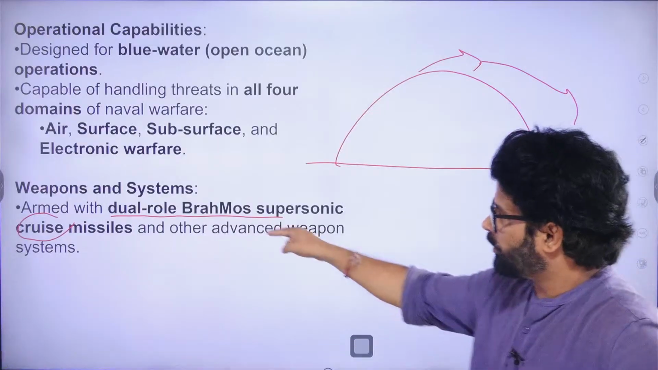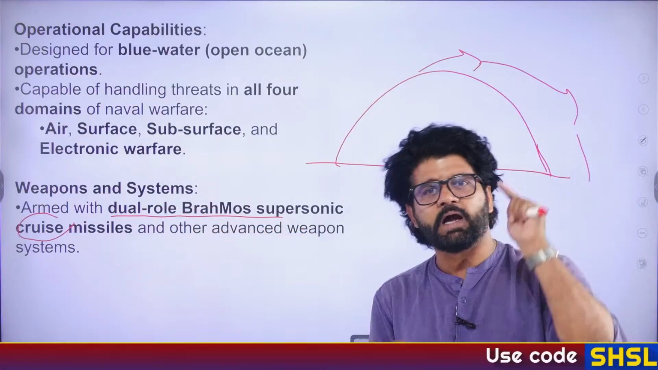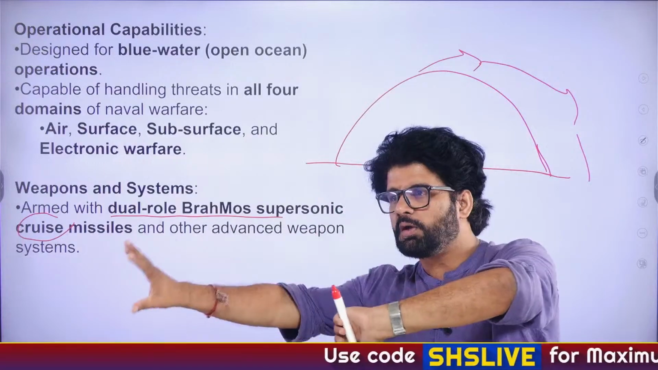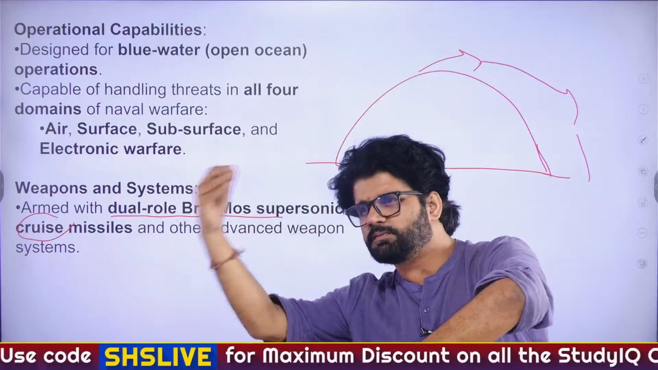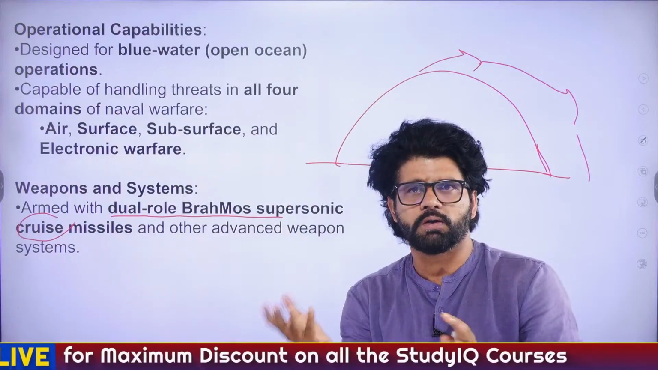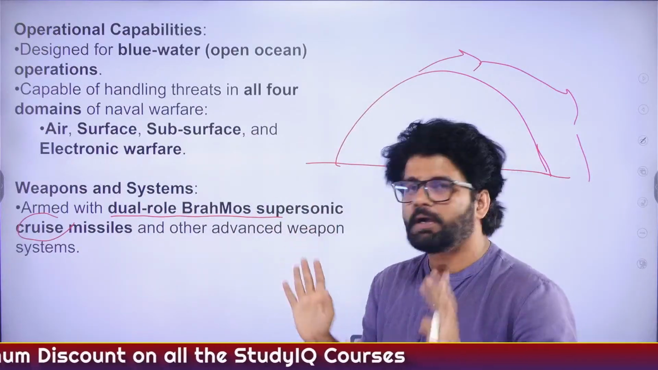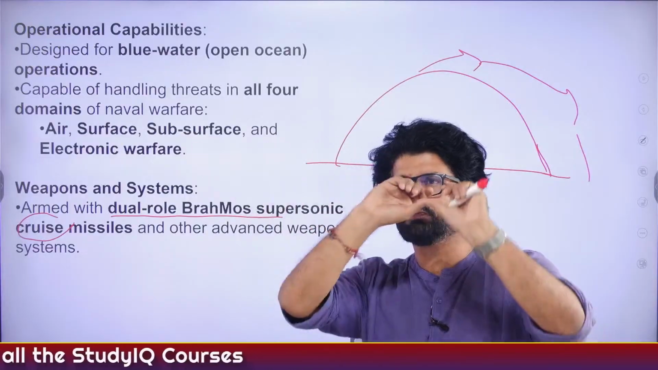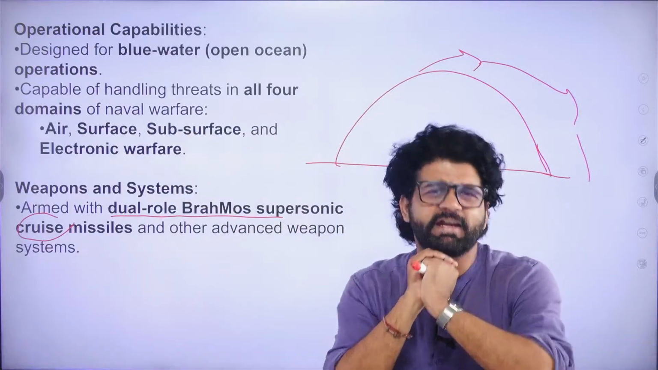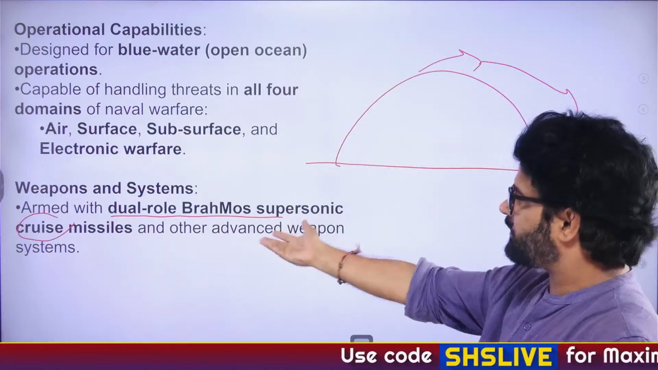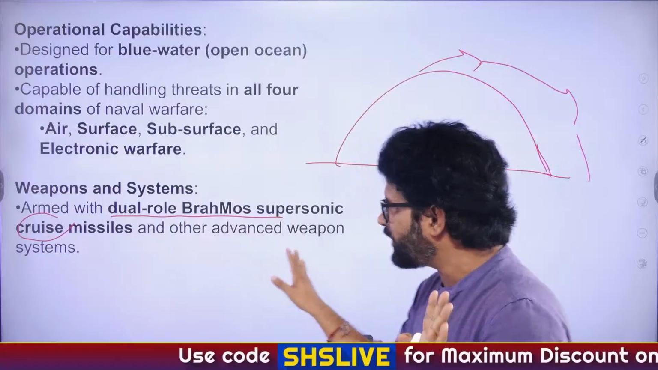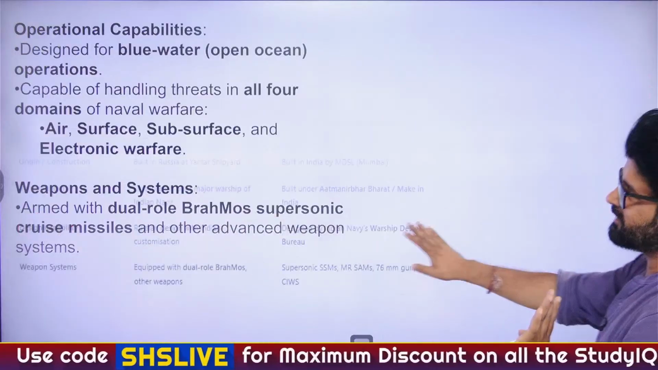Now, dual role. What is dual role? BrahMos can target sea-based enemy, whatever you want to call, like enemy warship. It can target land-based enemy entities, or whatever you want to call. So it can target both land and sea. That's why it is a dual role. Again, you will understand. We'll solve some questions.